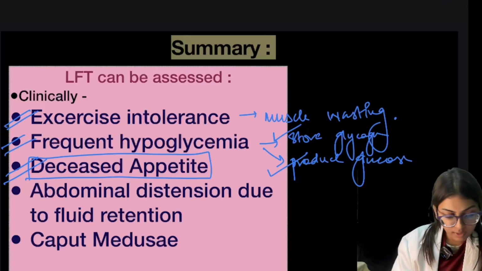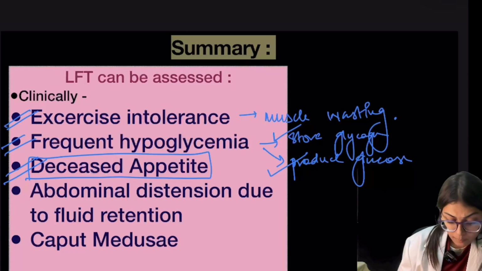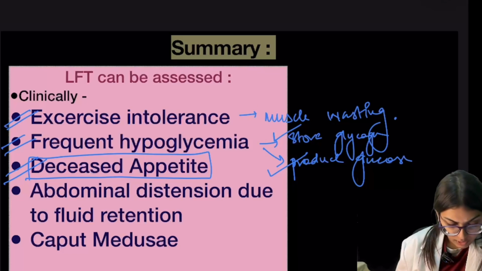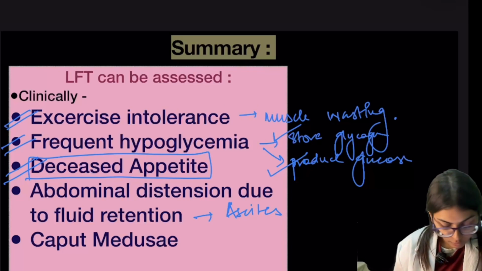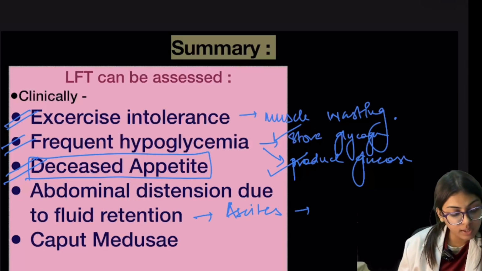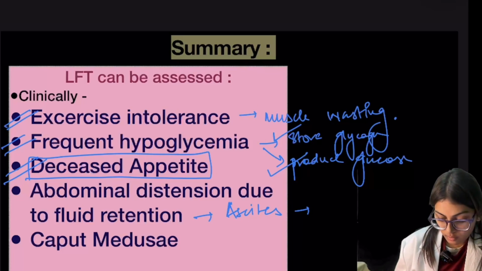Now the fourth one is abdominal distension. Abdominal distension is due to the fluid retention, often caused by ascites. Ascites is a buildup of the fluid in the abdominal cavity due to cirrhosis.